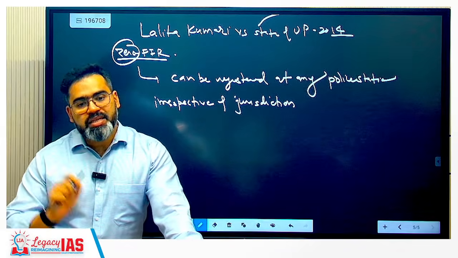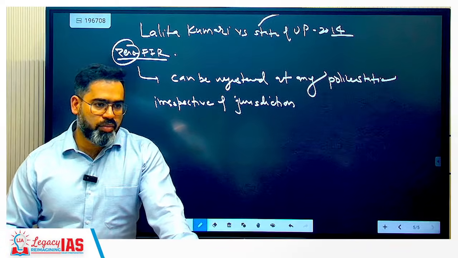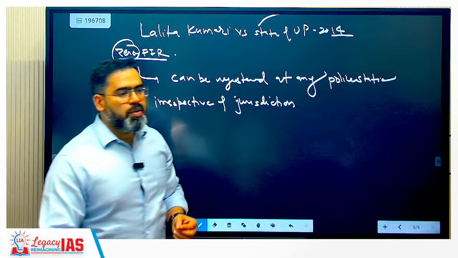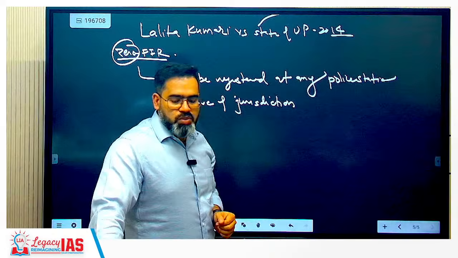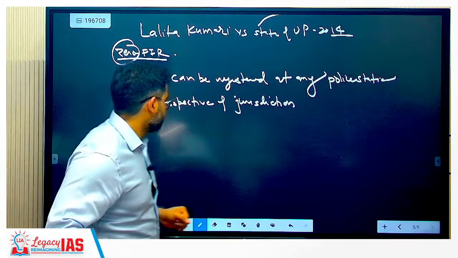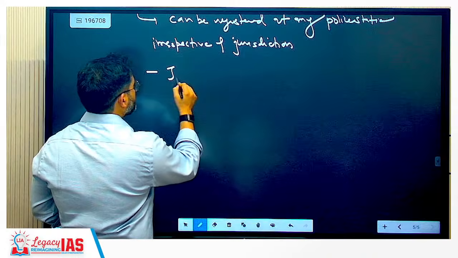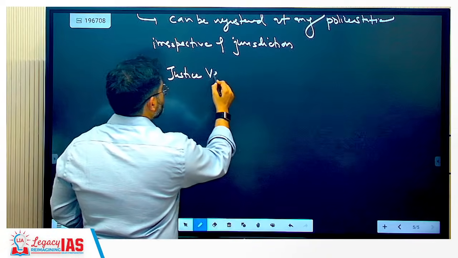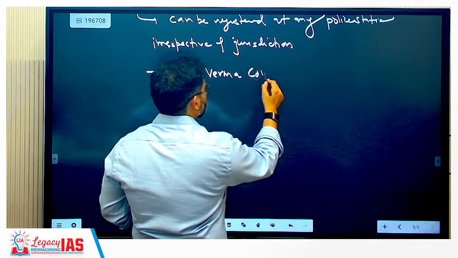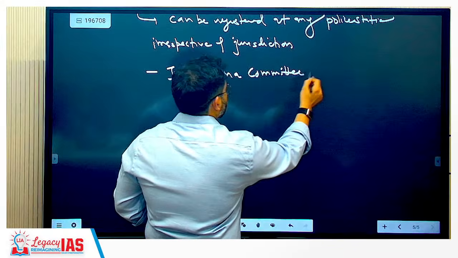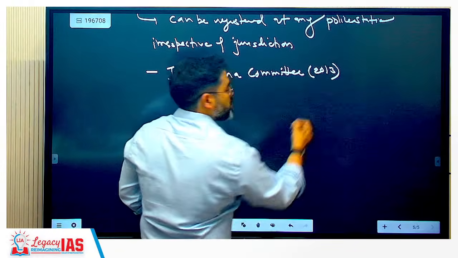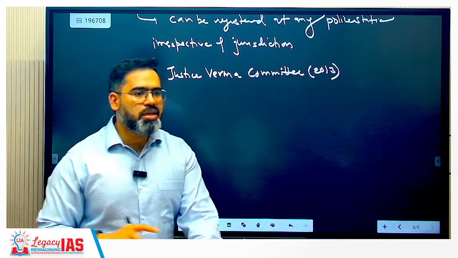So where did this come from? Justice Verma Committee report. The concept basically comes from the Justice Verma Committee 2013. This committee was set up after the 2012 Delhi gang rape case.